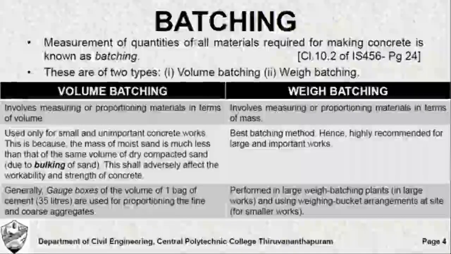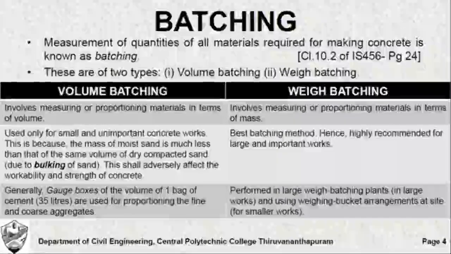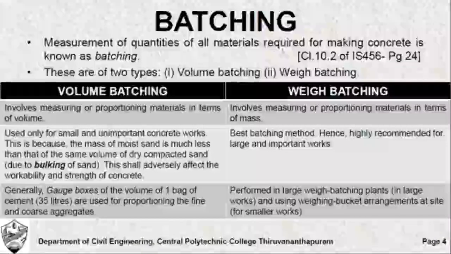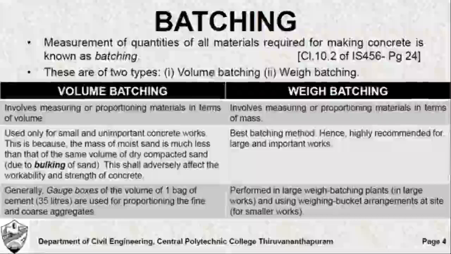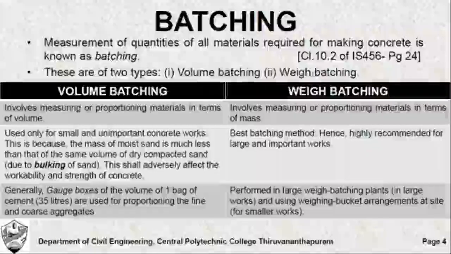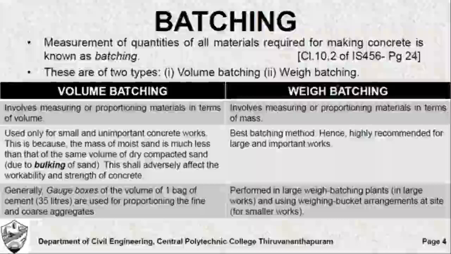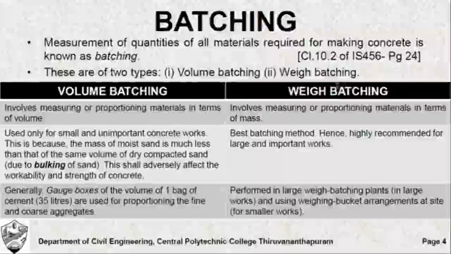Next most important step in manufacturing of concrete is batching. By batching we mean measuring the quantities of all materials required for concrete. This is broadly classified into two: volume batching and weigh batching. Volume batching, as the name suggests, each of the materials are measured in terms of volume. By weigh batching we mean each of the materials are measured in terms of its weight or mass.